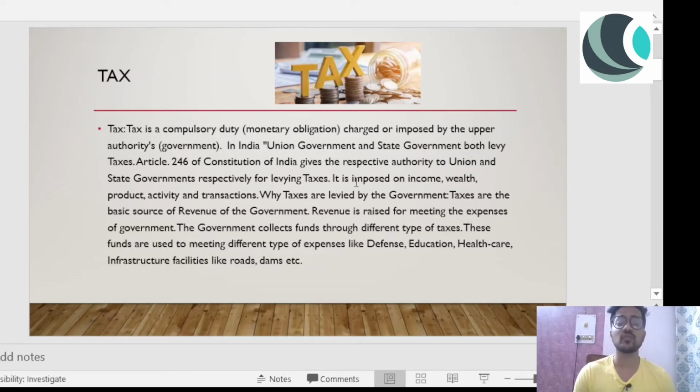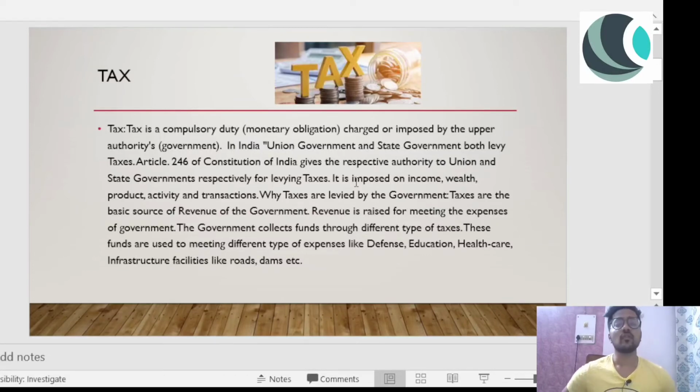These funds are used to meet different types of expenses like defense, because we as a nation need to protect our borders from the enemy states. So we need money, and the government can get the money through taxes, so they can spend that money on preparing a good defense for the nation.